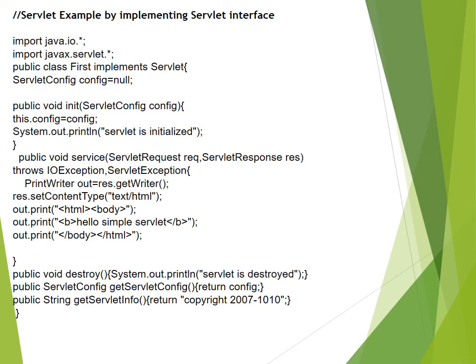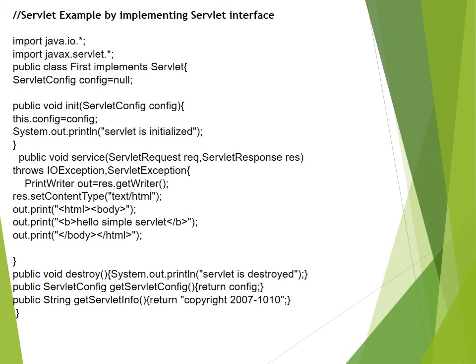Now, if you look at the given implementation of the servlet interface, it defines all the five methods. You can go through it. The first definition is the init method, which retrieves the runtime config object at the parameter position and assigns it to the local config object by using this.config.